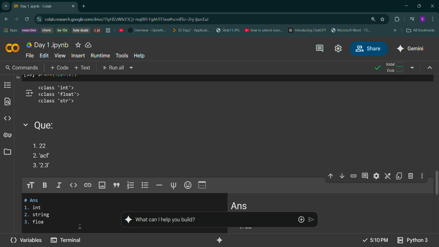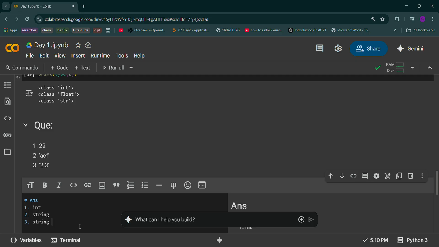The second one, is it string? Yes, the second one is string. And the one who said the third one is float, yes, definitely you're going to be wrong there. Float? No, it's not float. You are absolutely wrong there. It is not float.